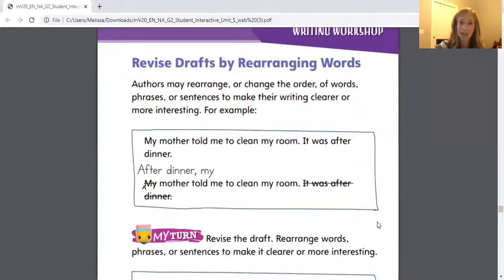This page says, revise drafts by rearranging words. Authors may rearrange or change the order of words, phrases, or sentences to make their writing clearer or more interesting. For example, all right, so the first example reads like this. My mother told me to clean my room. It was after dinner. Instead of saying that my mom told me to clean my room, it was after dinner, I actually want to tell you when this is taking place first. So I might say, after dinner, my mother told me to clean my room. That just sounds a lot more fluid, it's smooth, it's easy to read, you know when it's taking place and you know what is happening.